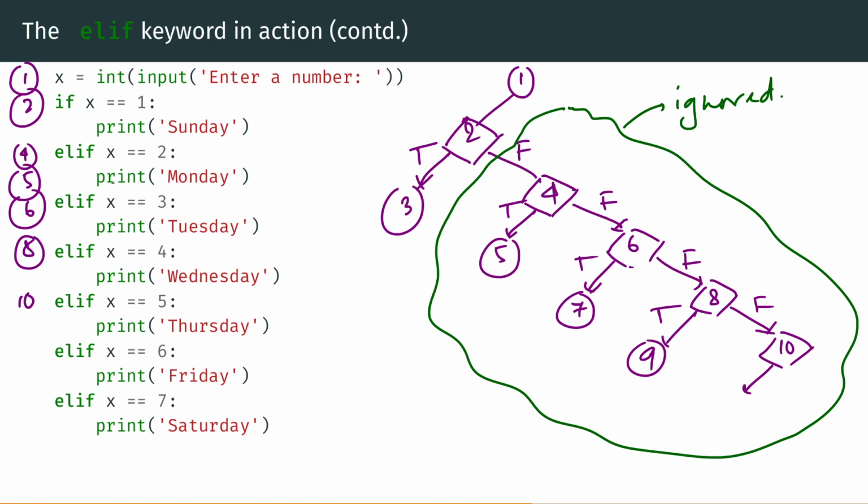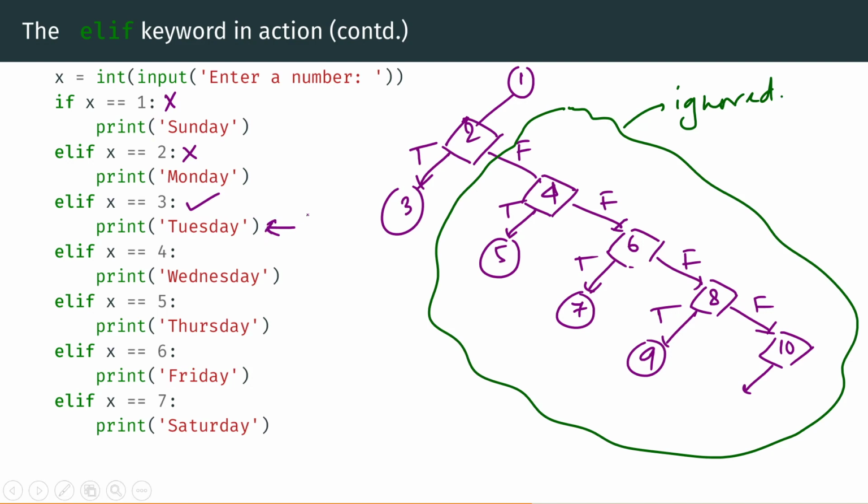And that's the beauty of this type of program. If you come to, let's say, this statement, it can only mean one thing. It can only mean this was false, x is not equal to 1, x is not equal to 2, x is equal to 3, I'm sorry. But x is not equal to 1 and 2, because if they were, you wouldn't have been here. That's plain logic, right? If x were equal to 1, that's where the program stops. You don't come to these statements.